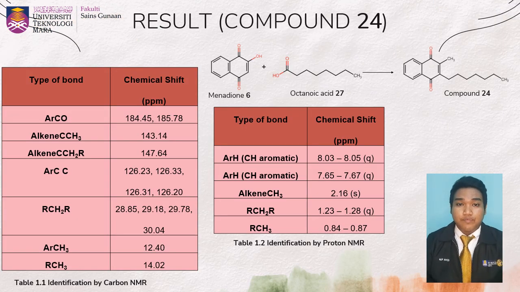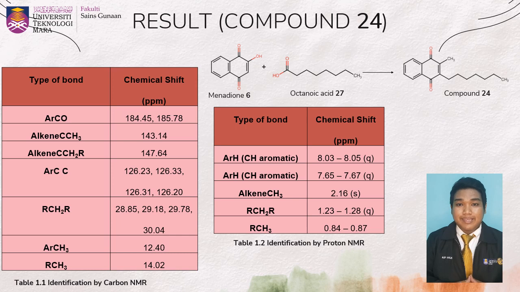So for compound 34, the synthesis is between menadione and octanoic acid. Based on the table identification by proton and carbon NMR, the compound is present in the spectrum. As we can see, there is presence of aromatic CH in the proton NMR at 2 peaks with quartet peaks for each. There is presence of alkene CH3 with a singlet peak at 2.16 ppm and presence of CH3 at 0.84 to 0.87 ppm. From the carbon NMR, the aromatic C=O is shown at peaks 184.45 and 185.78.